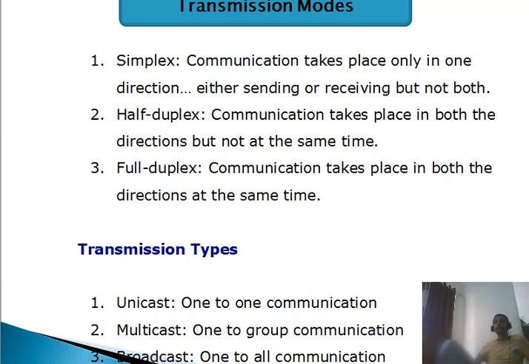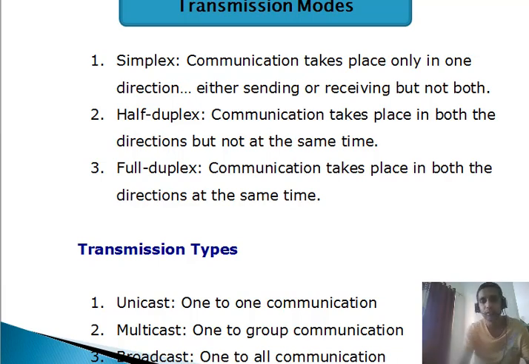The transmission can also be categorized as unicast, which is one-to-one communication, like one to one. Okay, point to point, that we were saying. Multicast means one to a group of computers. Suppose there are 10 computers in the network, and one computer wants to send the same data to 5 computers on the network, that can be done. This type of communication is called multicast. And the last one is called broadcast. Broadcast means to all. That means all the computers on the network can communicate with each other. That is called broadcast.